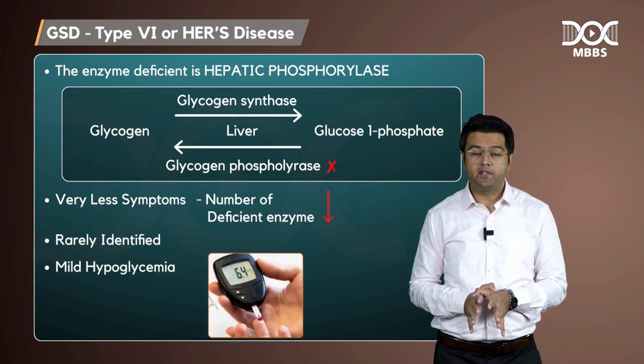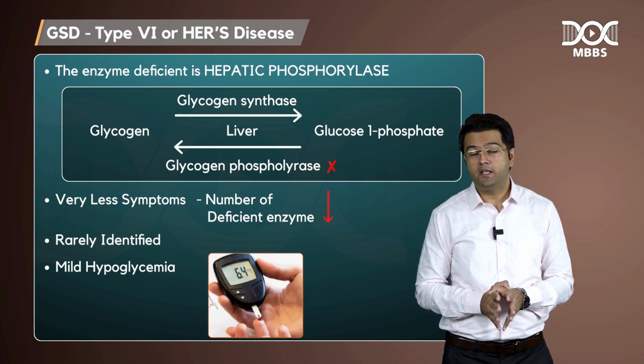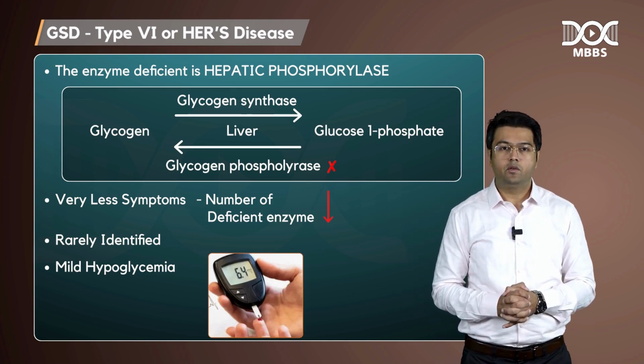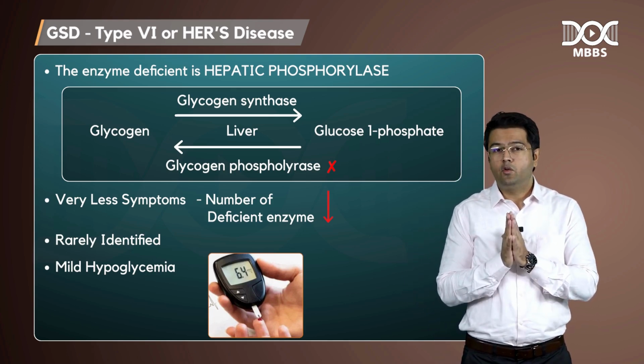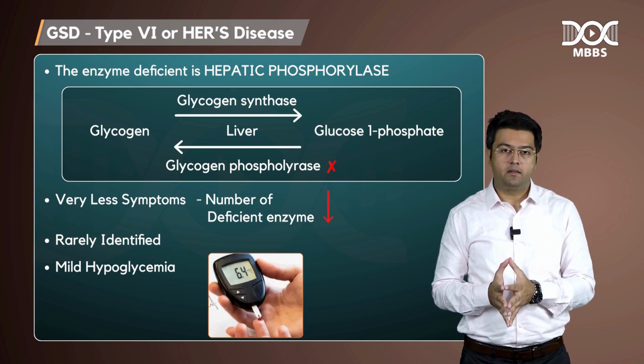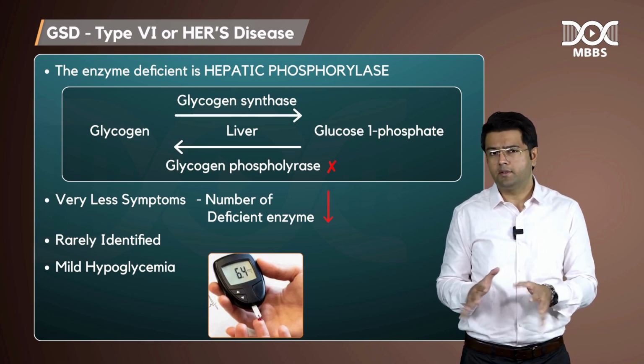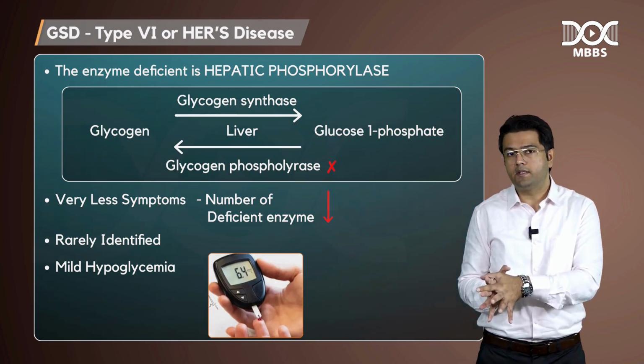Otherwise, it would have resulted in severe hypoglycemia if liver glycogen is not broken. The expression of this disease is very less. So that is Hers disease. And the last is Tarui disease.